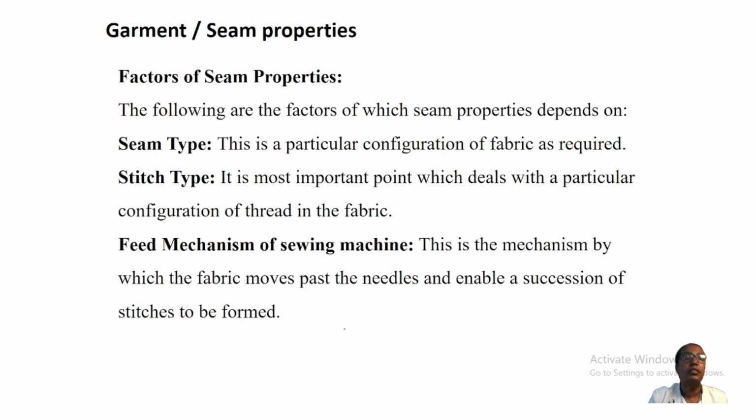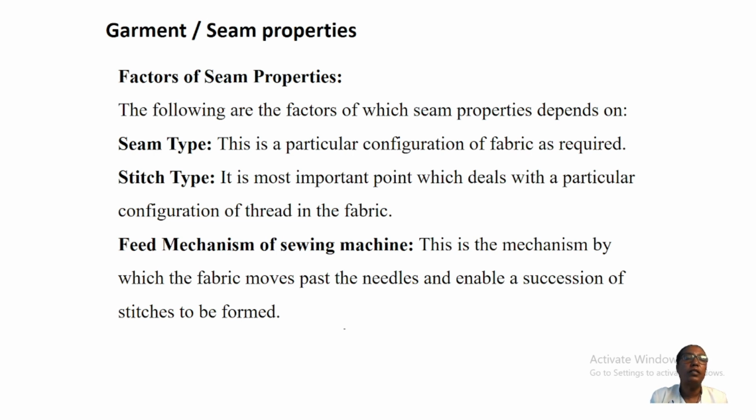Another point is garment or seam properties. When a sewer finishes an open seam, the seam has its own properties.